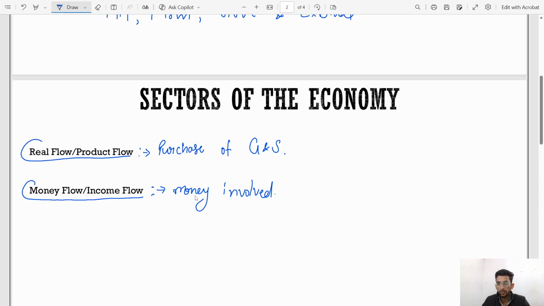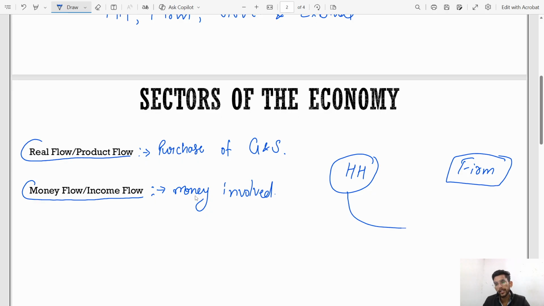Here I'm going to tell you an example. We will take one is household and the other one is firm. Firm, you can say this is a factory. Household will give factors of production.